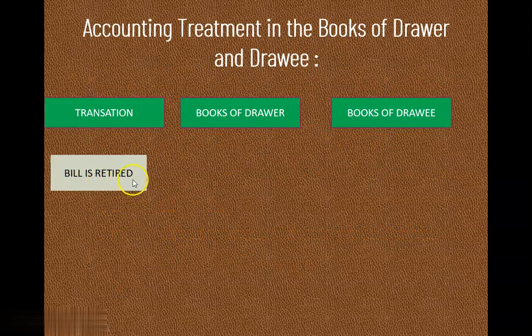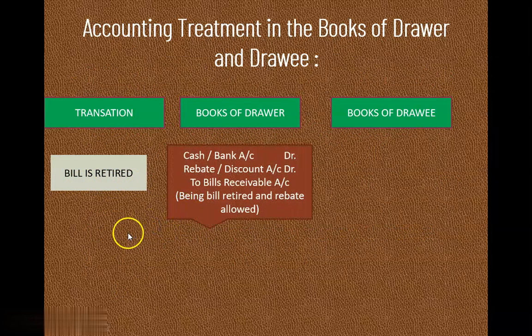Bill is retired. What is the journal entry here? In drawer's books, cash or bank account debit, rebate or discount account debit, to bills receivable account. Here the amount that the drawer is receiving and the discount he is giving, so the discount amount will come over here, rebate or discount account debit, and the total amount of the bill we are going to write to bills receivable account, and in the narration being bill retired and rebate allowed. We have to mention this.